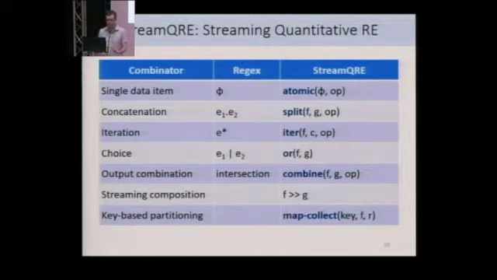And the language is additionally extended with some constructs that are specific to the streaming setting, in particular streaming composition, in order to be able to describe pipelines of processing stages, and key-based partitioning to describe the independent computation of subsets of the stream that are inherently disjoint.